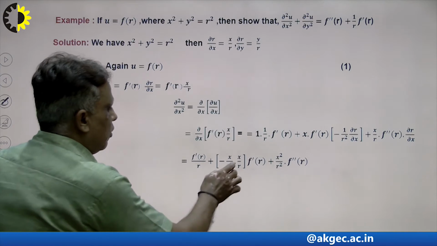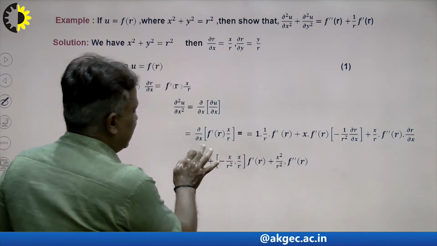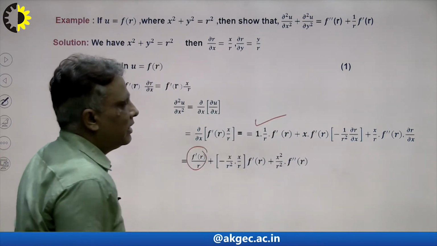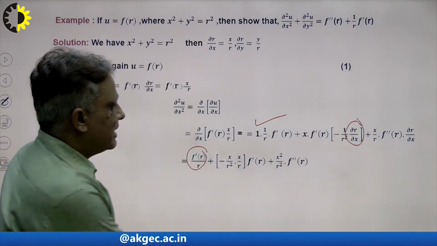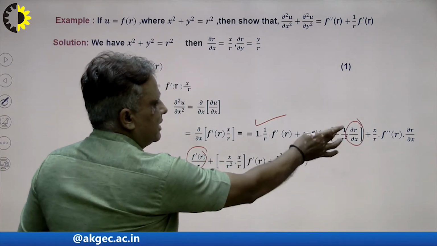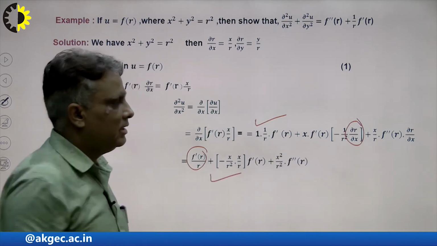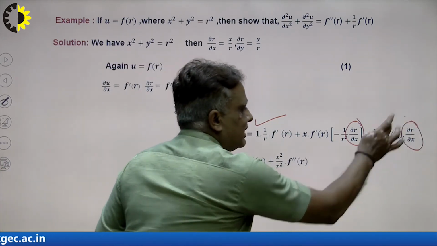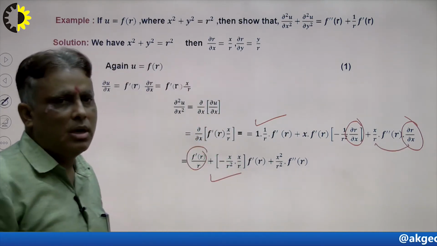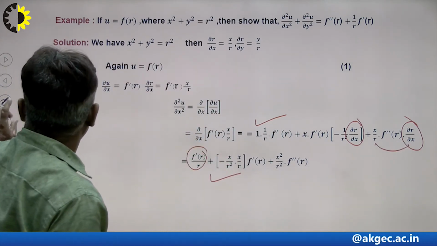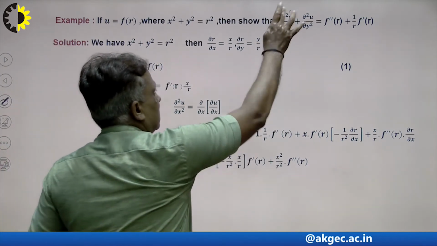What will be the value of ∂r/∂x? It is x/r, and this is 1/r². Similarly, ∂r/∂x is x/r, and x/r times x/r is x²/r². So in this way we can find this value.